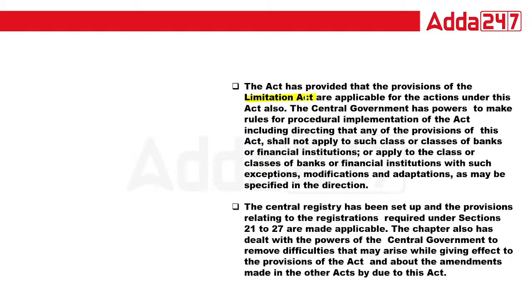Exactly, the Limitation Act is also applicable. The Central Government has the power to make rules for procedural implementation of the act, including directing that any of the provisions of this act shall not apply to a class or classes of banks. Exactly. So the Central Government has the power to direct that the SARFAESI Act will apply to this bank and will not apply to that bank. That is an important one. Okay. The central registry has been set up and the provisions relating to registration required under the section are applicable. The chapter also deals with the power of the Central Government to remove difficulties that may arise while giving effect to the provisions of the act.